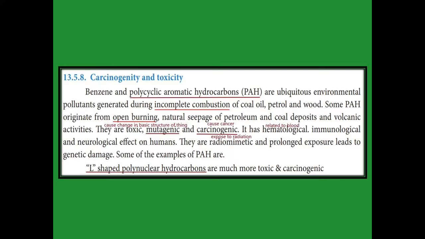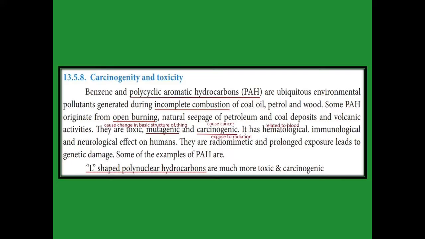Benzene and its derivatives are toxic, which means they are dangerous to our health. They are mutagenic, meaning they change our basic genetic structure, and carcinogenic, meaning they cause cancer. They are also hematological, related to blood, immunological, related to our immune system, and neurological, related to nerves.